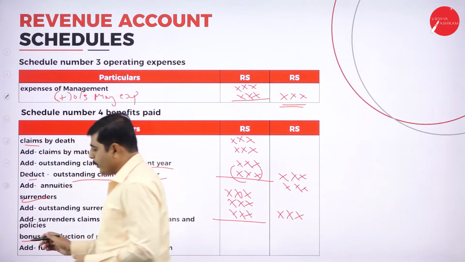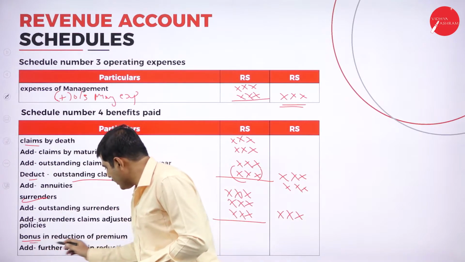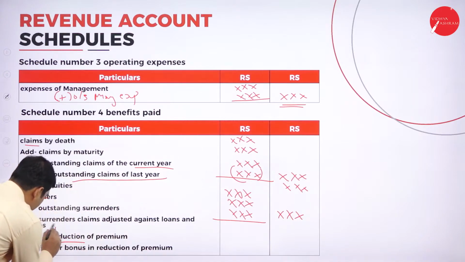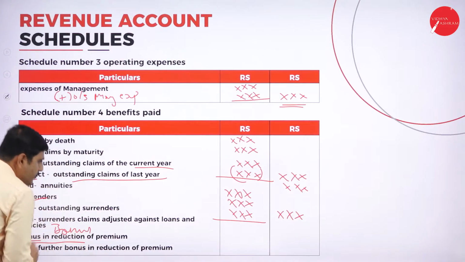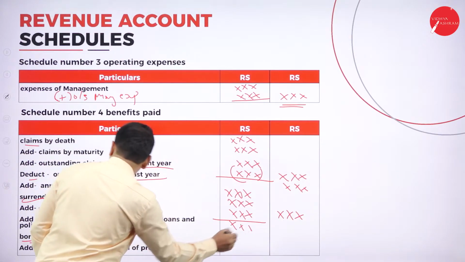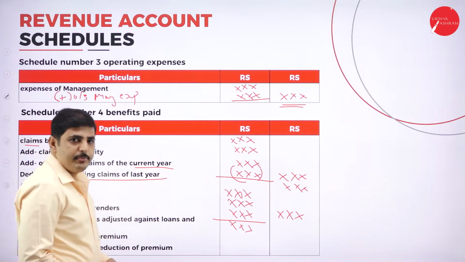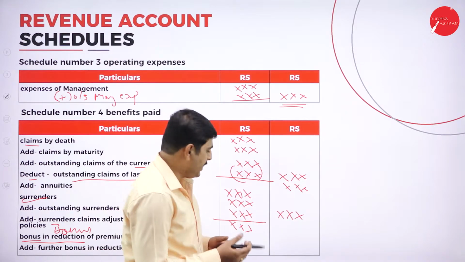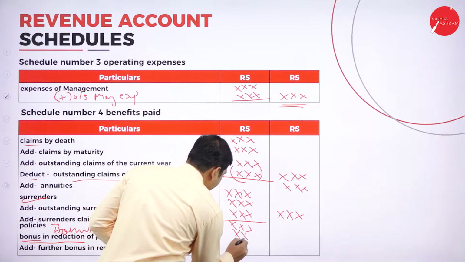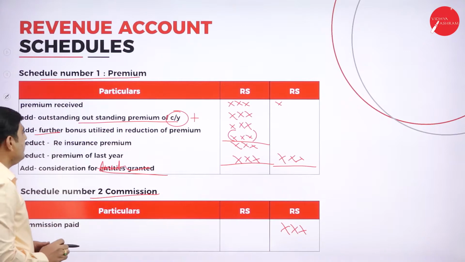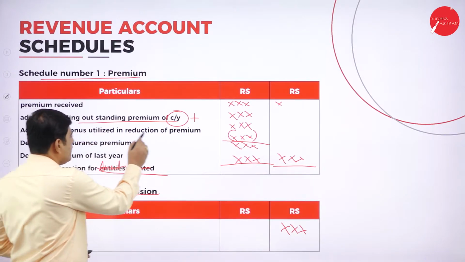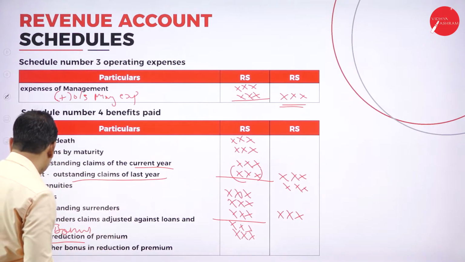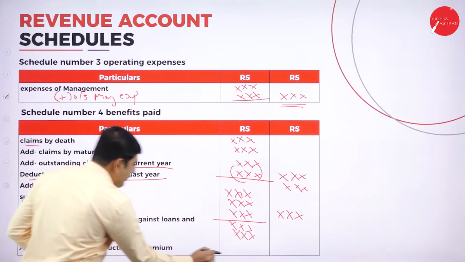Next topic is bonus. First write the bonus amount. So add bonus in reduction of premium. If it is given in the adjustment, bonus in the reduction of premium, we can add here. Here also we have added bonus or further bonus in reduction of premium. Here the same adjustment will be shown. Next one, further bonus in reduction of premium, add it here.